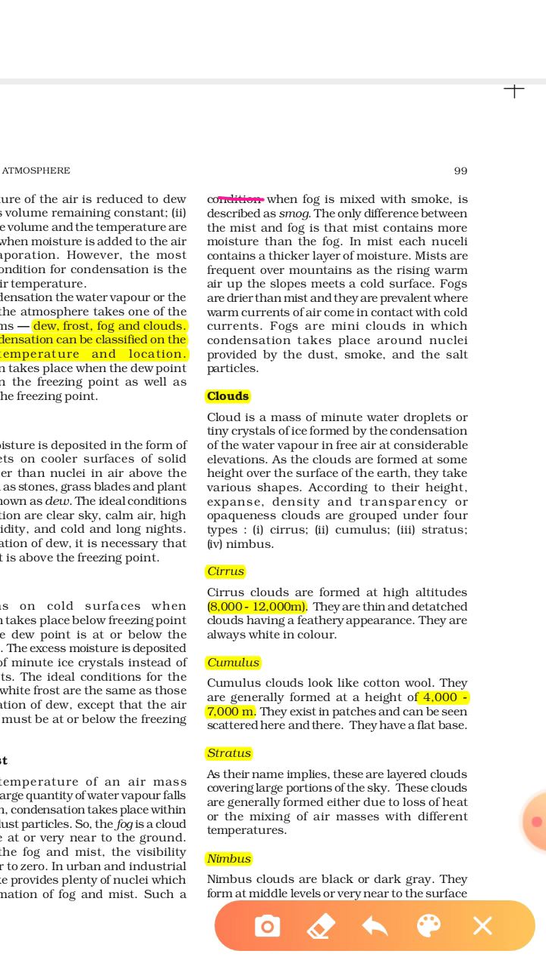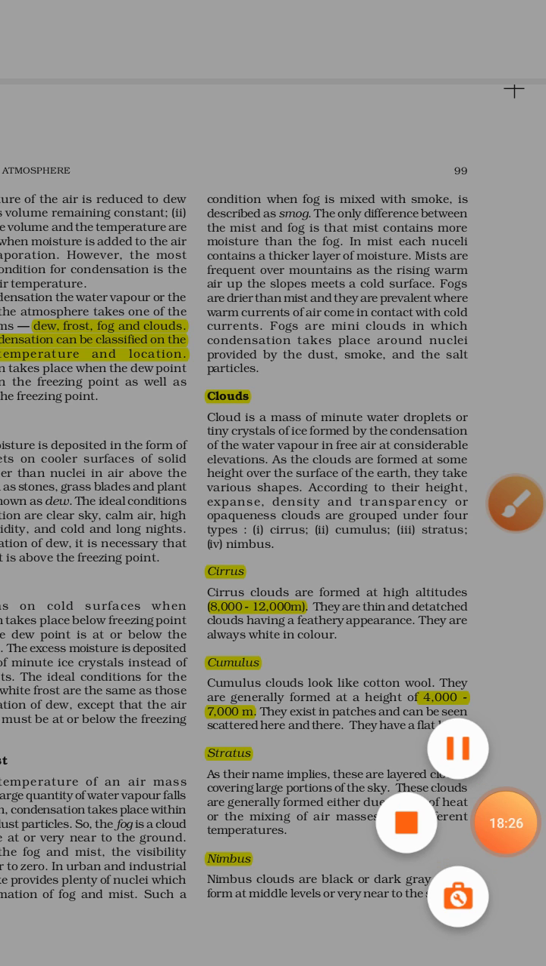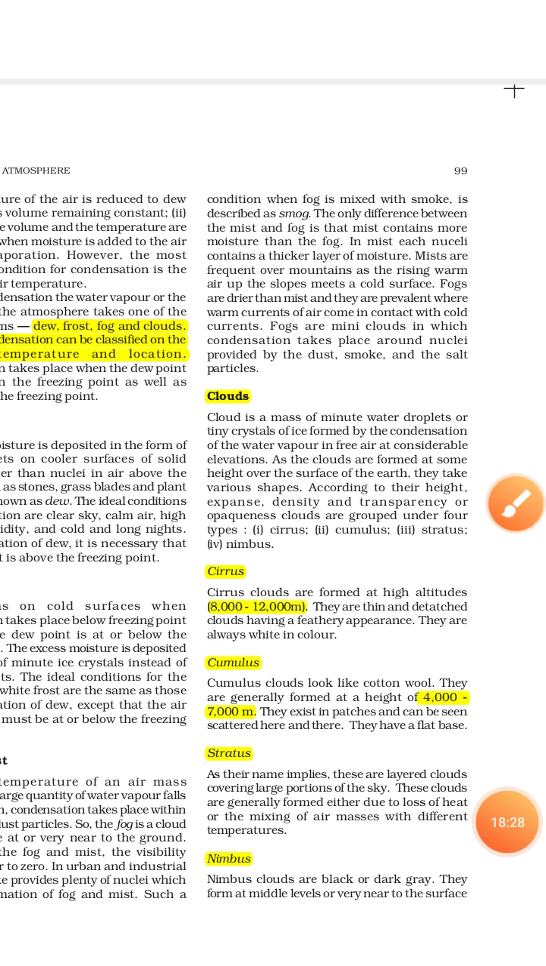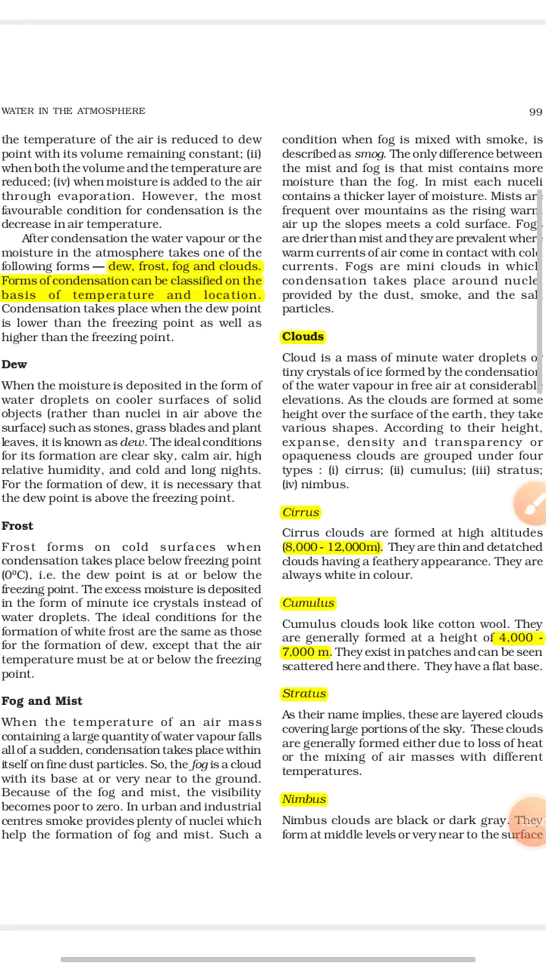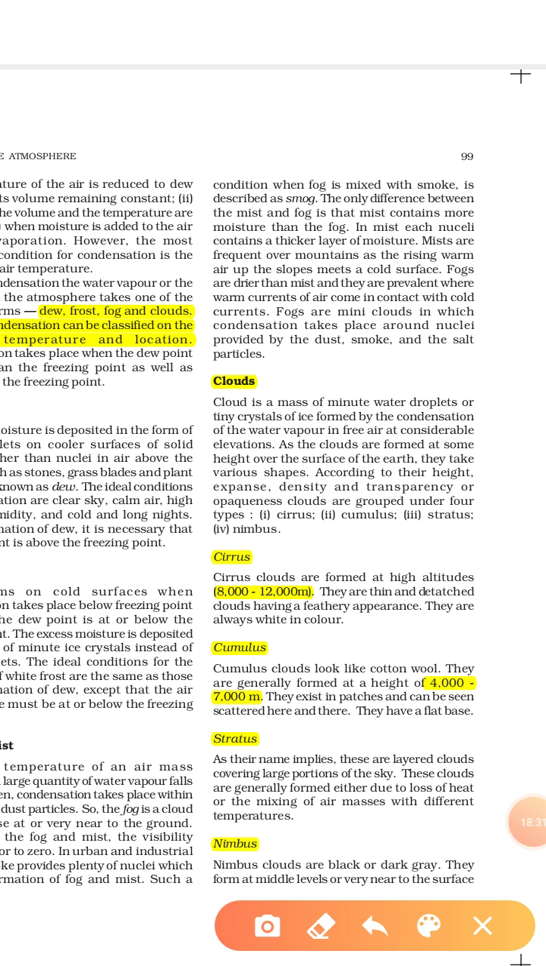यानी जब fog और smoke दोनों mix होते हैं तो उस condition को हम क्या बोलते हैं? Smog बोलते हैं. The only difference between mist and fog is that mist contains more moisture than fog. यानी कि basically fog ground से थोड़ा, क्योंकि अगर surface पर touch होगा, so this is the form of dew. क्रिस्टल फॉर्म में होगा, this is the form of frost. So basically this is in gaseous form, और ground surface से थोड़ा सा ऊपर,